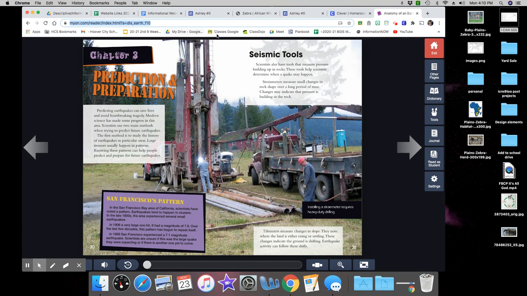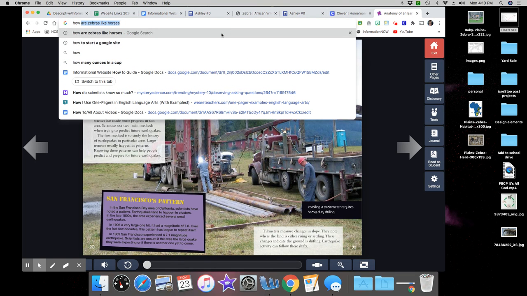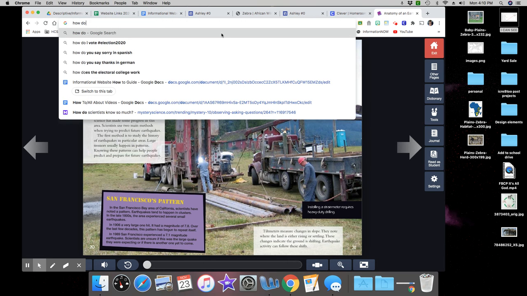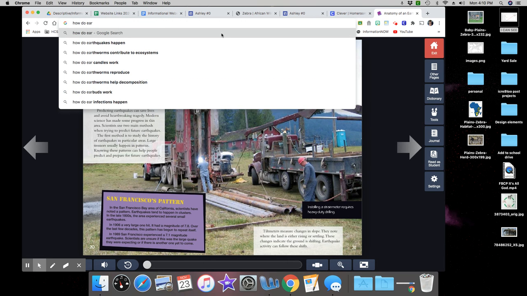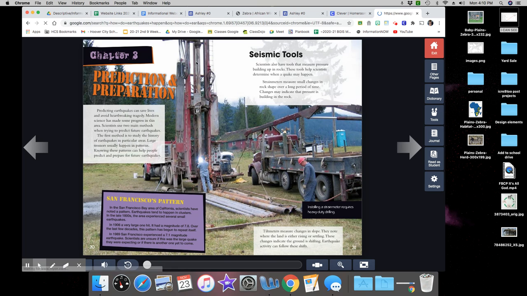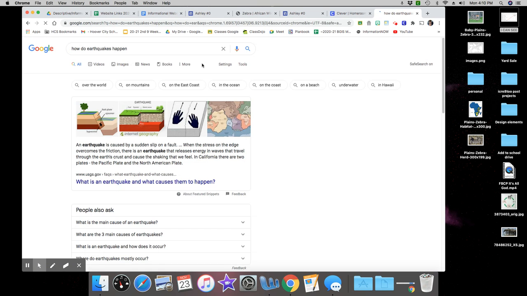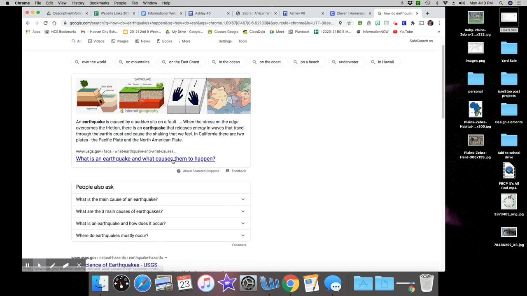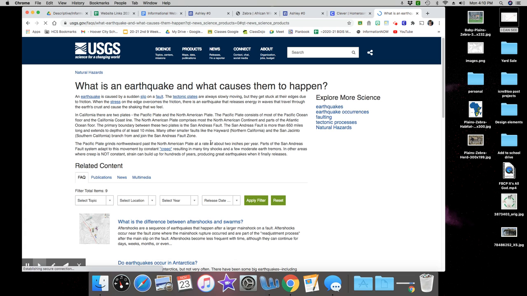Also, I may want to go to a website. So if I type in a Google search, how do earthquakes happen? Google is not the website that I use. That's the search engine. So I need to go to an actual site. So this takes me to a site. This site is USGS Science for a Changing World.